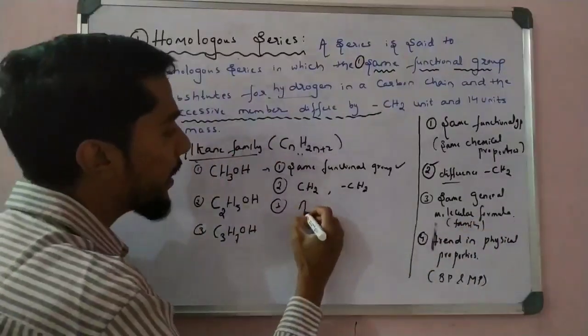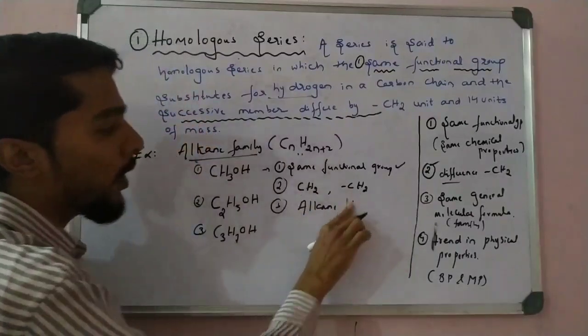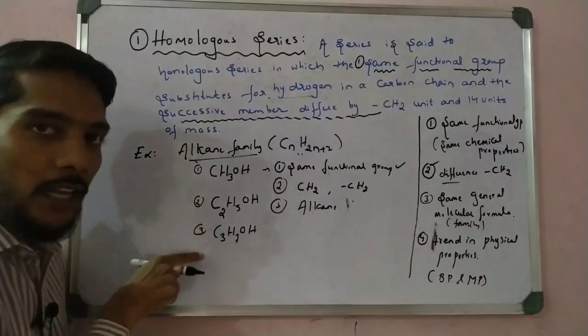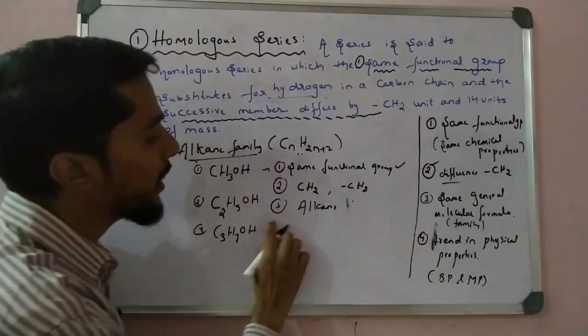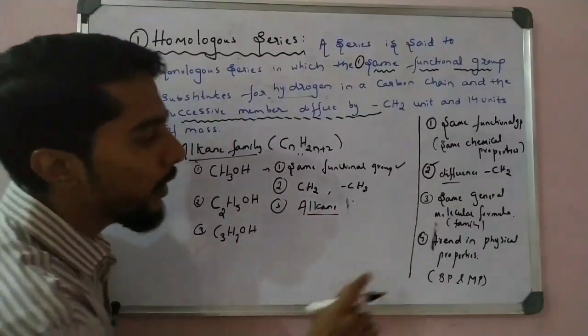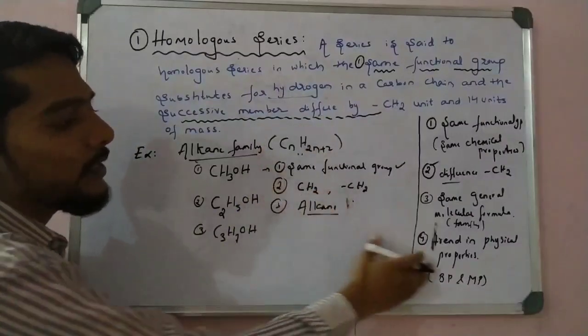So all are from the alkane family. Alkane means same molecular formula, correct? See here, it is also alkane, it is also alkane, it is also alkane. If all are alkane, they have the same general formula. So the next point is the same trend in physical properties. That is the conditions; if all are satisfied, it is okay, right?